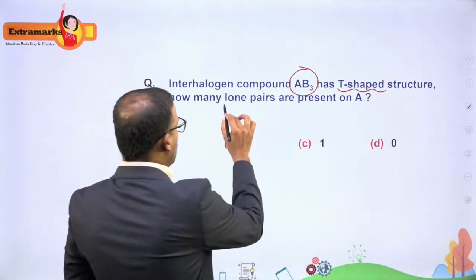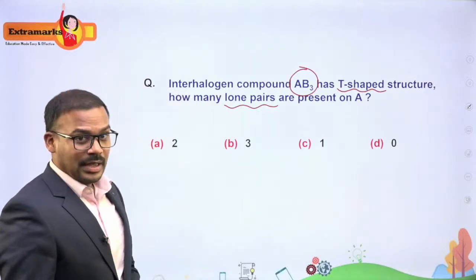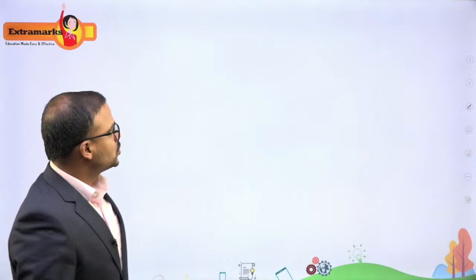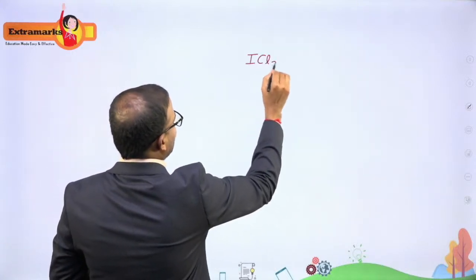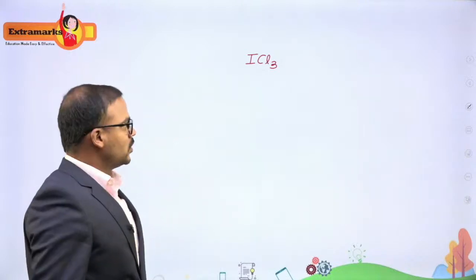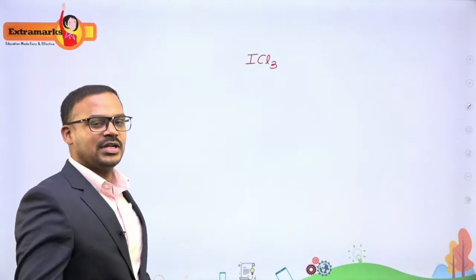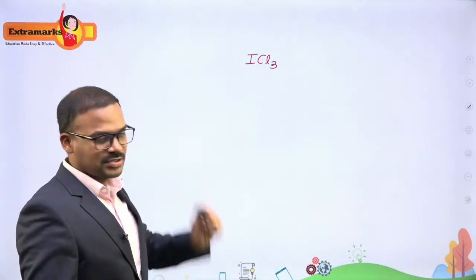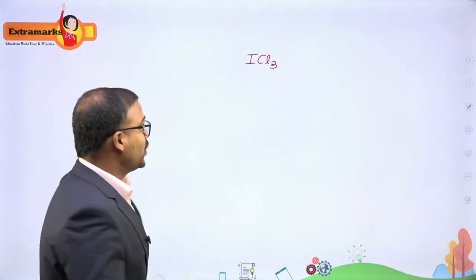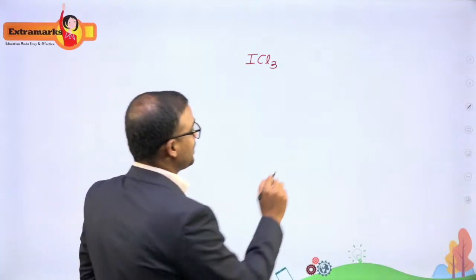We need to find out how many lone pairs are present over the central atom. Let me select this AB3 molecule as ICl3. ICl3 is my molecule. So how do we know how many lone pairs are left? Anybody can answer this, even a 9th or 10th standard student can answer this. We know that iodine has 7 valence electrons.